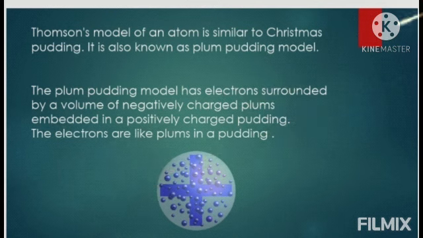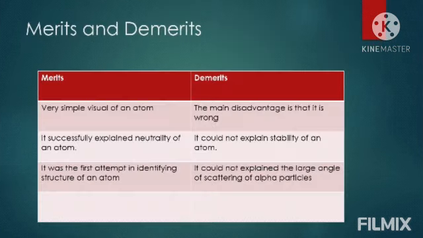Now we will see some merits and demerits of J.J. Thomson model. So merits are, as Thomson compared structure of atom with watermelon, it is a very simple visual of an atom. It successfully explained neutrality of an atom. According to Thomson, the negative and positive charges are equal in magnitude, so the atom as a whole is electrically neutral. And it was the first attempt in identifying structure of an atom.